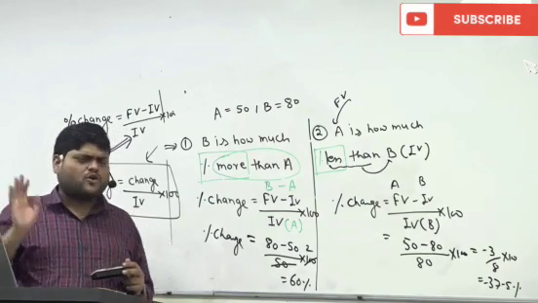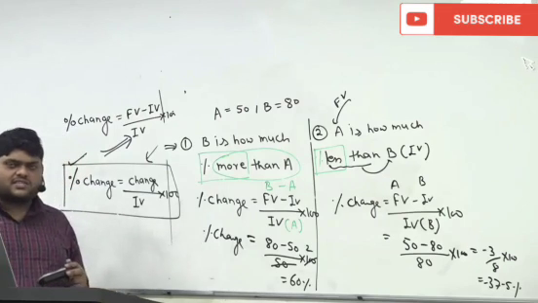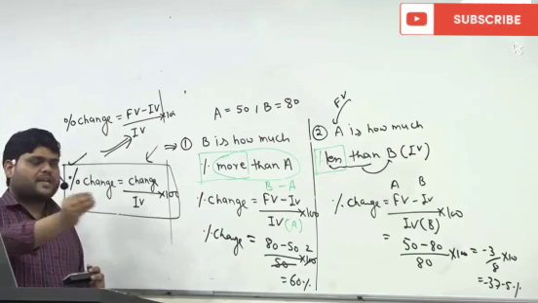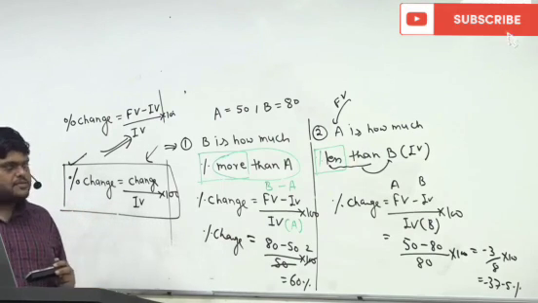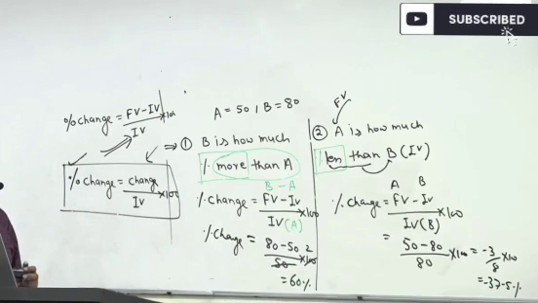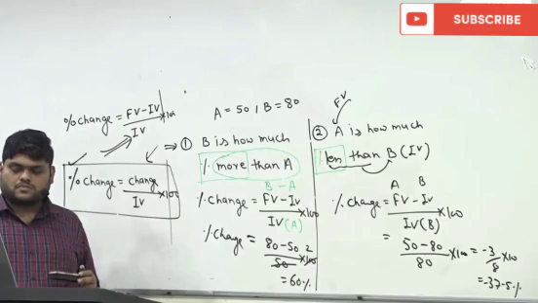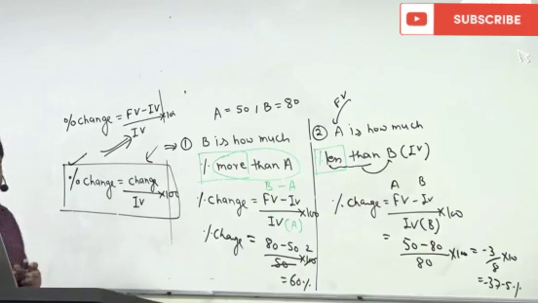Yes, in every question this trick is applicable. I'm not going to tell you any trick which is applicable only for one or two examples.